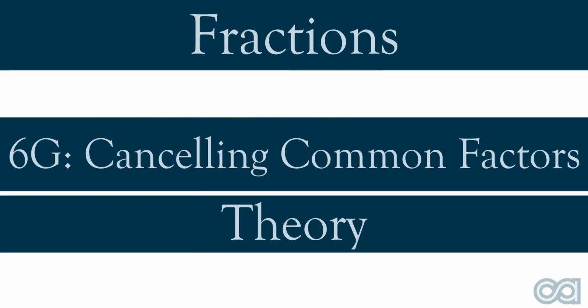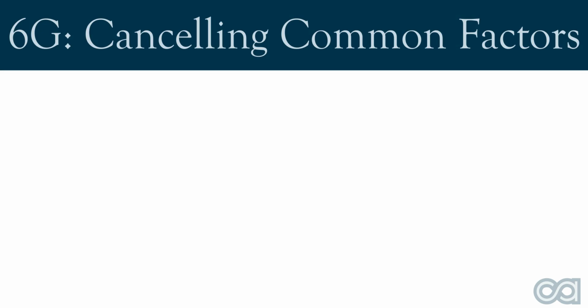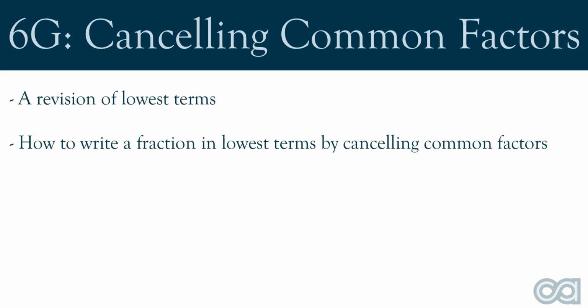This is video 6G for the Year 7 Mathematics course. In this video, we're going to be covering the theory behind cancelling common factors under the topic of fractions. Specifically, we're going to explore a revision on lowest terms, how to write a fraction in lowest terms by cancelling common factors, and then we're going to cover some example questions.